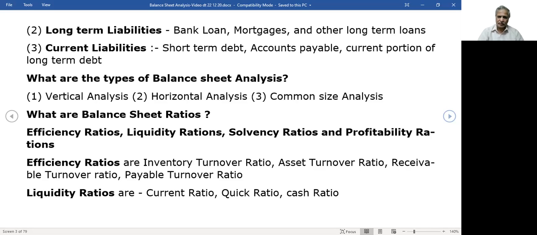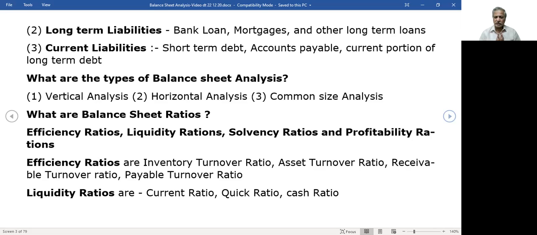turnover. Why? Inventory, assets, accounts receivable, payable. These are the four items. If you carefully look at the logic, these are the four items which ultimately become sales. Assets give us sales. Without assets, there are no sales. Likewise, without inventory, from inventory only the products go to sales.